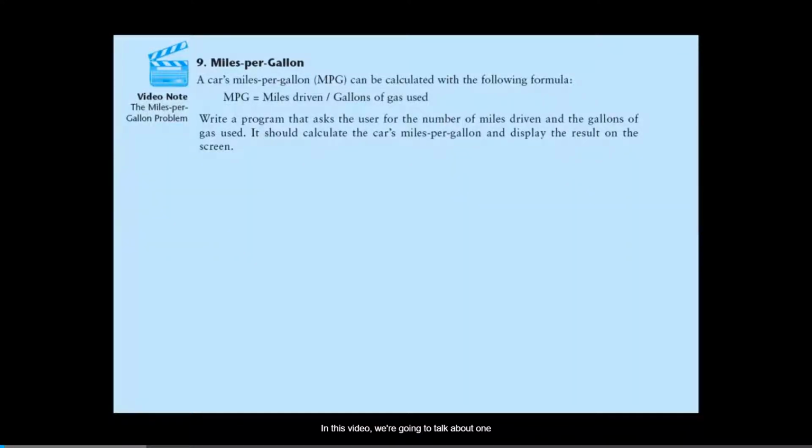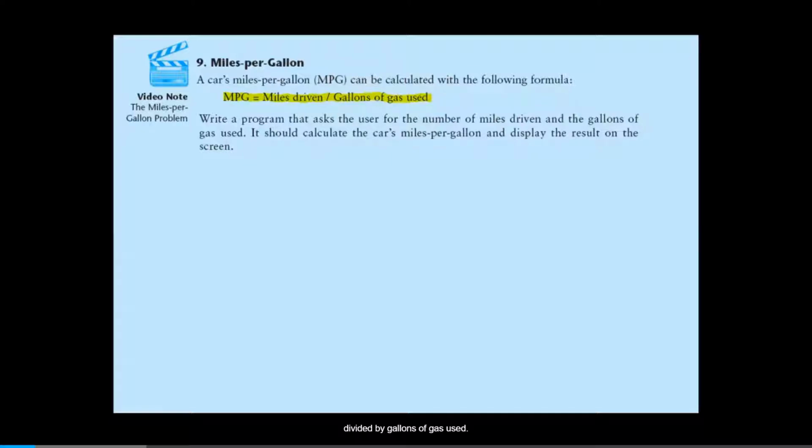In this video, we're going to talk about one of the programming problems at the end of Chapter 2. It's problem number 9, the miles per gallon problem. And we're also going to step through the process of writing a program to solve this problem. Well, the problem gives us the formula for calculating a car's miles per gallon. Here's the formula. MPG, or miles per gallon, equals miles driven divided by gallons of gas used.